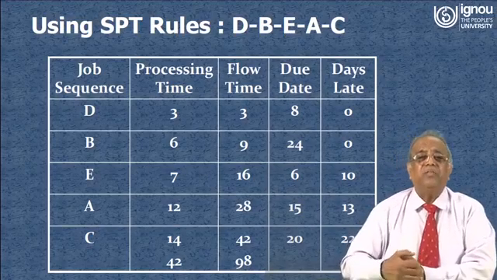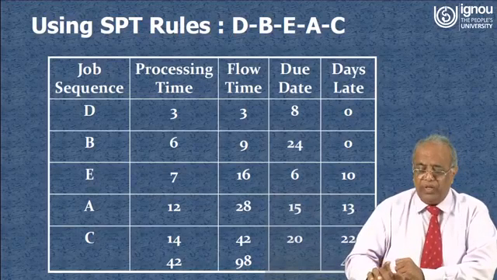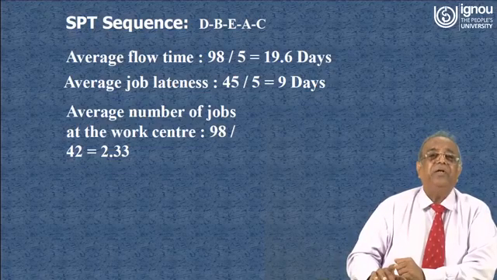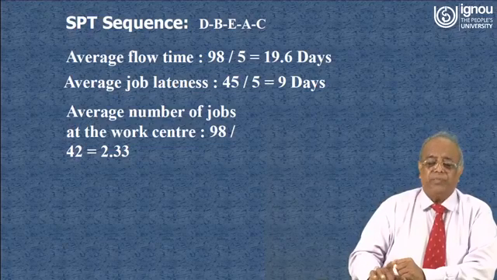So total lateness is 45, total flow time is 98, and the makespan time is 42. Now we can calculate the average flow time, that is 19.6, average job lateness we have got is 9 days, and the average number of jobs at the work centers is 98 by 42, that is 2.33.